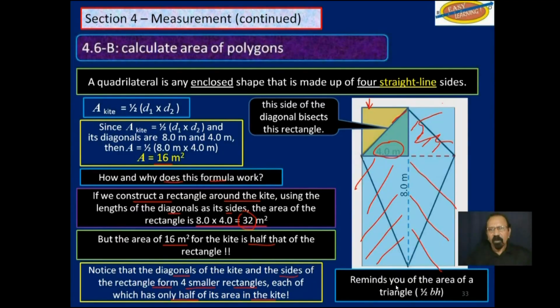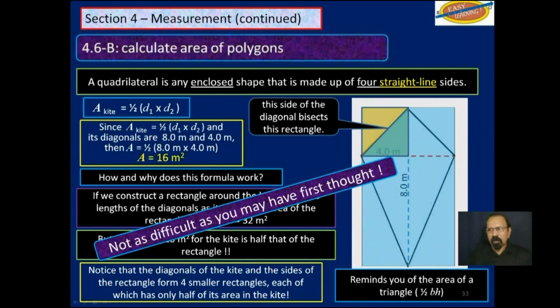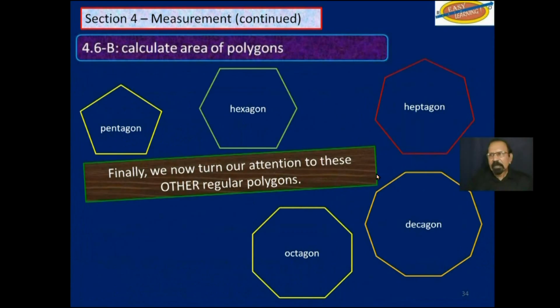Hence, we find the area of a rectangle with these measurements and take half of that. Now, this reminds you of the area of a triangle, half of base times height. So this should not be very difficult to learn. It's not as difficult as you may have first thought.